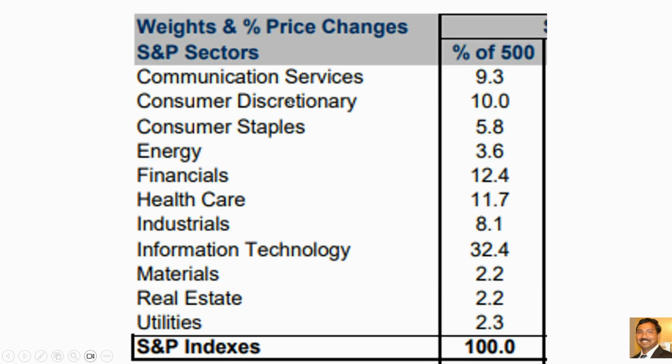And this is the weightage of the percentage of the S&P sectors. Right now, information technology has the highest weightage in the S&P, like 32.4%. So if the money is moving, there is a high chance that the money is moving out of the information technology sector and into the other sectors, like the cyclical sectors.